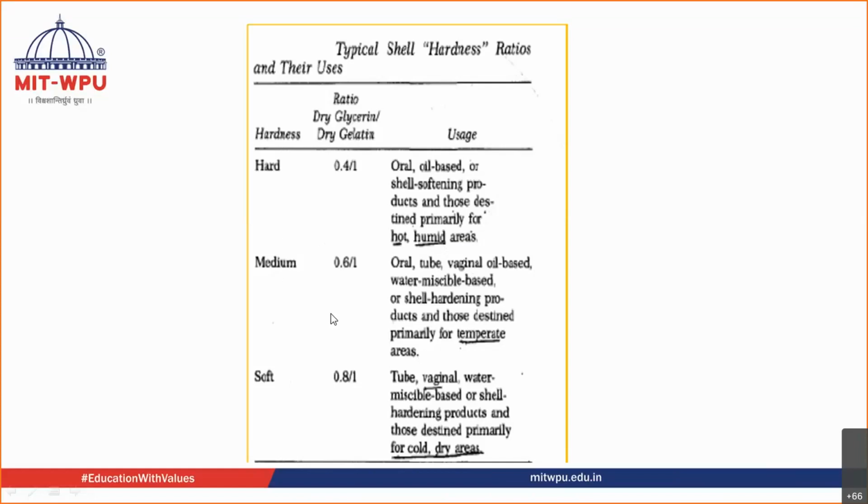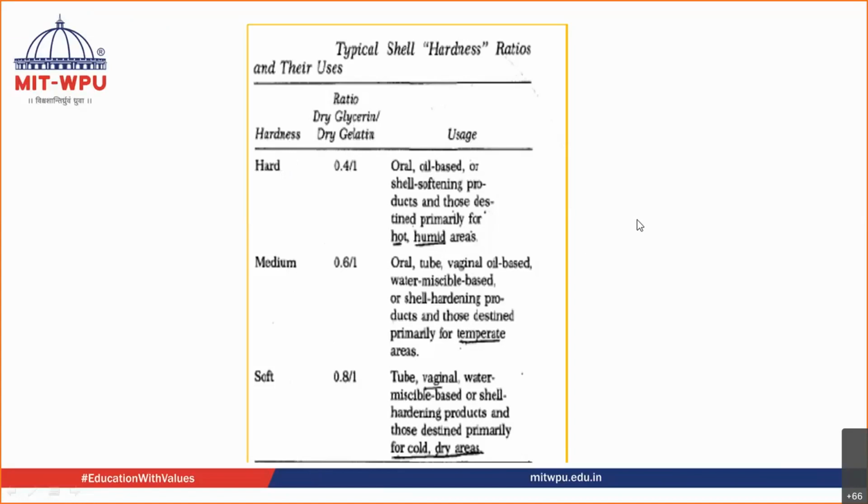If you add more glycerin in the case of very soft gelatin, then the dry glycerin ratio is increased. Forget the word dry, just consider glycerin and gelatin in this way. As the glycerin ratio increases from 0.4 to 0.6 to 0.8, the hardness of the soft gelatin capsule, which earlier was hard, becomes medium hard, and then becomes very soft.